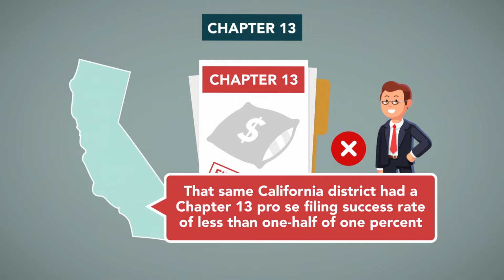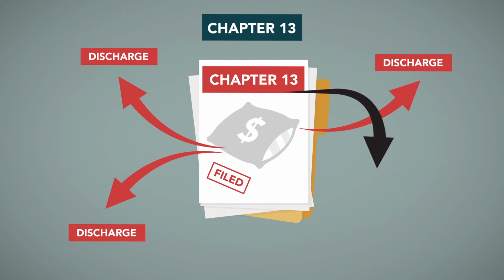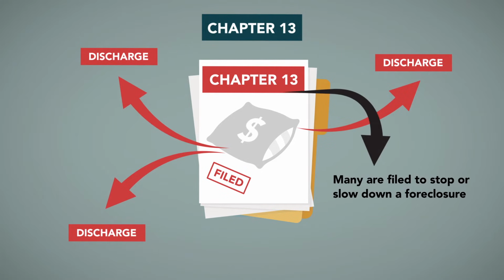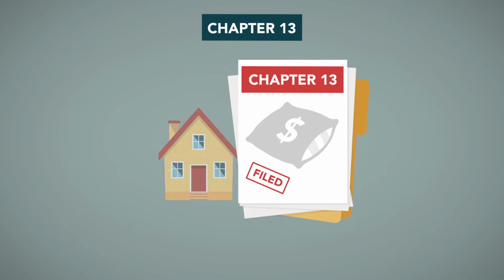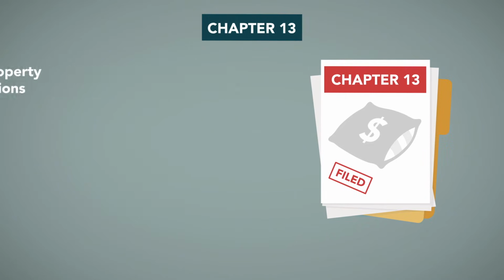Those statistics may not actually be as daunting as they seem, because not every Chapter 13 is filed to try to reach a discharge. Many are filed to stop or slow down a foreclosure, with no realistic intent of the case ending in a successful planned administration and discharge. Also, in a Chapter 13, the debtor can keep property beyond state exemptions. Moreover, many more actions initially brought under Chapter 13 are eventually converted into a Chapter 7.